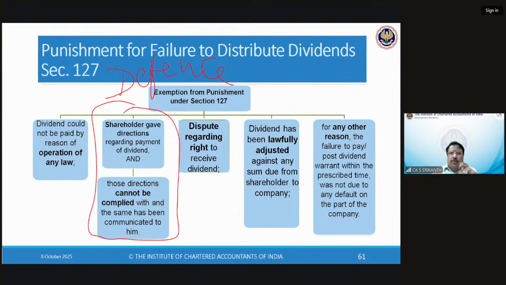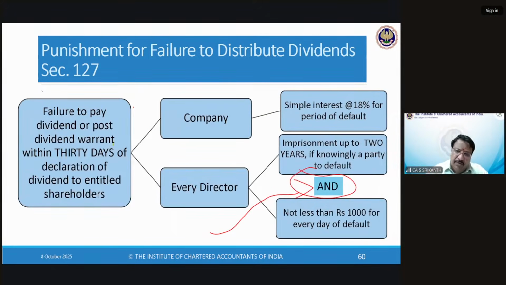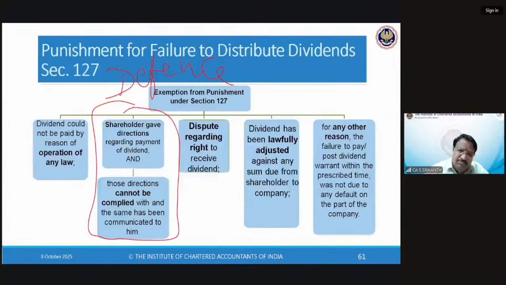See, I tell you, these are the law. Writing a submission for dropping of a prosecution proceeding is an art. You should justify the action so that the authority can willingly drop. But here there is no drop. Straight away imprisonment for non-payment of dividend.